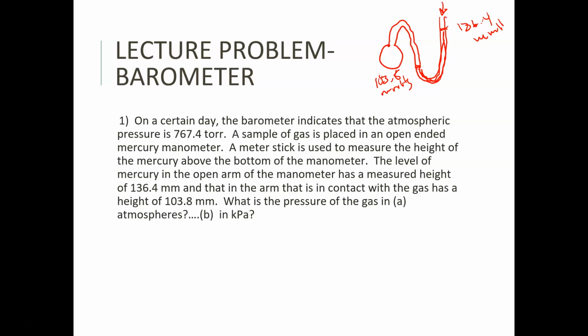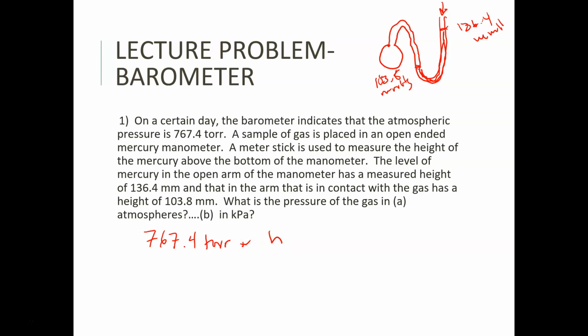Well, we know what the pressure is for the day. The pressure for the day is 767.4 torr. The question is, are we going to subtract or add? So we can clearly see that the pressure of the gas is greater than the pressure of the atmosphere. And because it's greater, we're going to add. So we need to add the height to that.